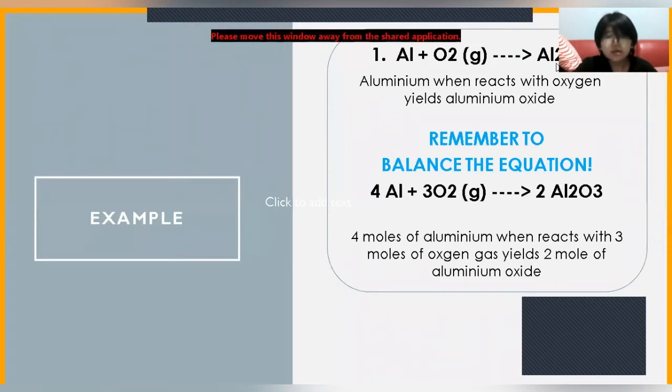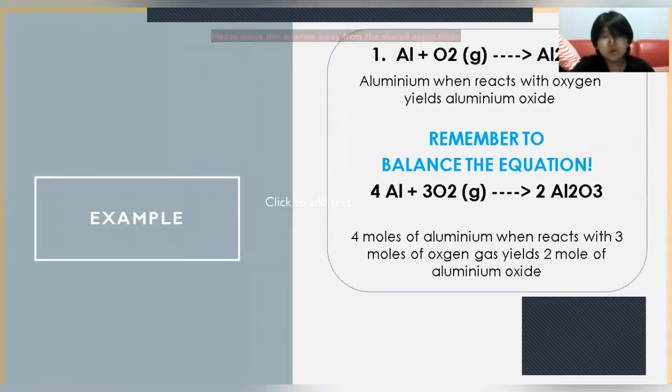But if we look at it, it looks a little bit weird, and that's because the equation is not yet balanced. So, a tip for you guys is to remember to balance every equation first, so it will be much easier later on. Now, how do we balance it?